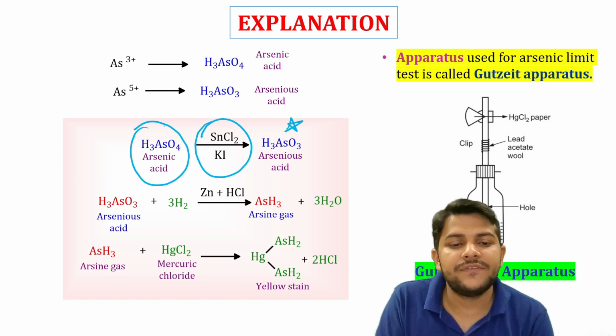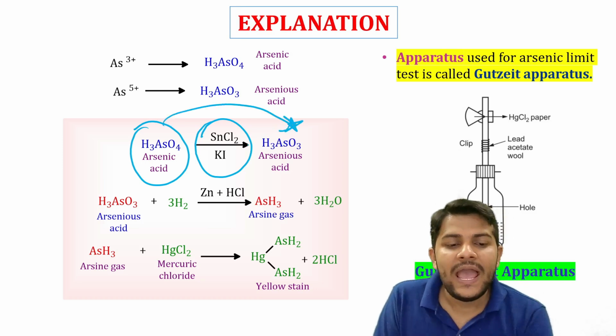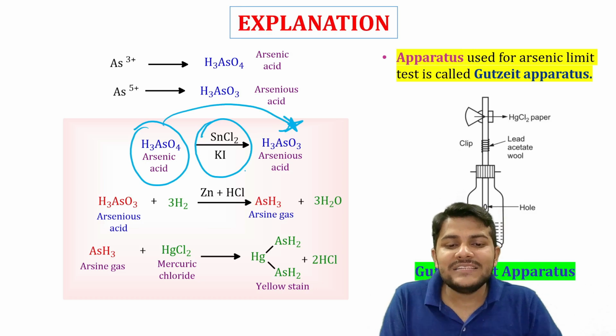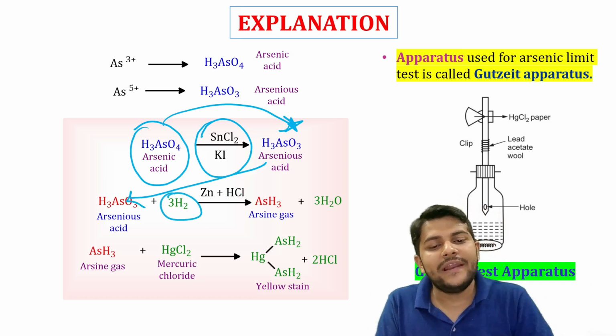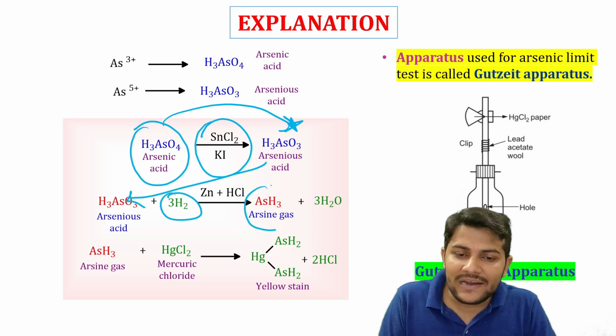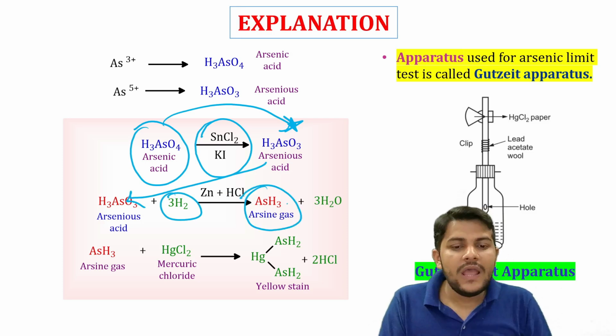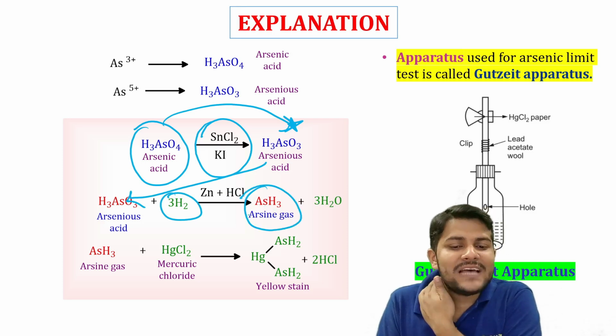There is a formation of yellow stain, and on the basis of the intensity of the yellow stain formed on the mercury chloride paper, we can examine how much impurity, how much quality and quantity of impurities of arsenic the given sample has.